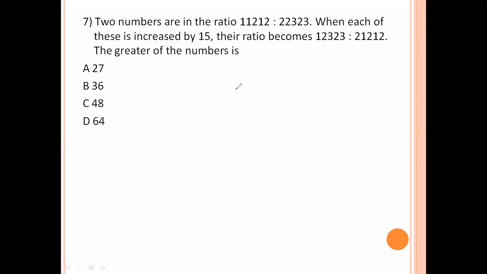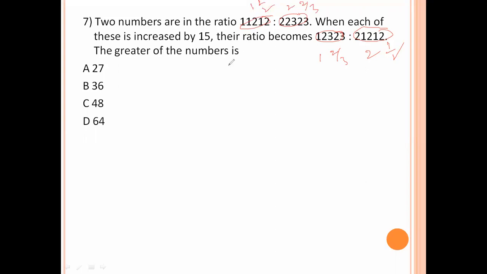Two numbers are in the ratio 1 1/2 to 2 2/3, and each of these is increased by 15. The ratio becomes 1 2/3 to 2 1/2. The greater of the numbers is?